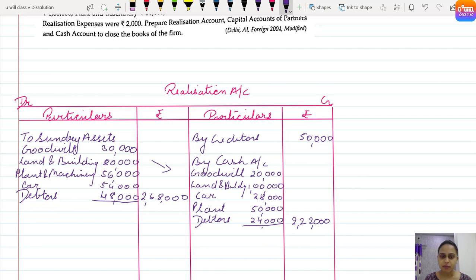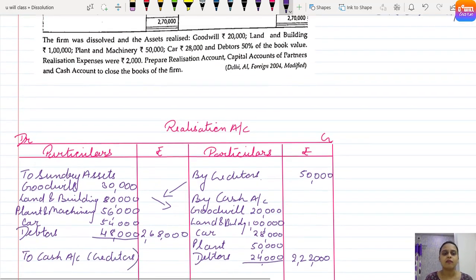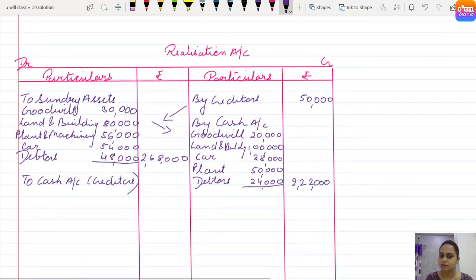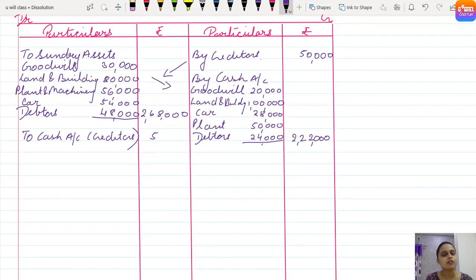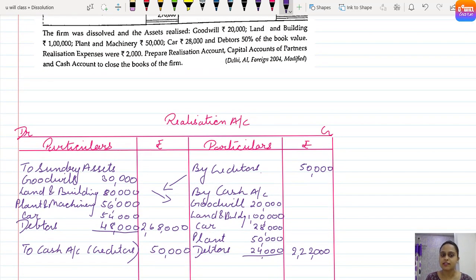So first of all, let's make payment of creditors. Now when we were in realization, it was written as by creditors. So its settlement will take place at the opposite side, that is to bank or to cash account, right? To cash account for creditors. Payment of creditors will be at its book value only, because no information is given, still you have to pay the liabilities. Clear? Then next information was given related to realization expenses.